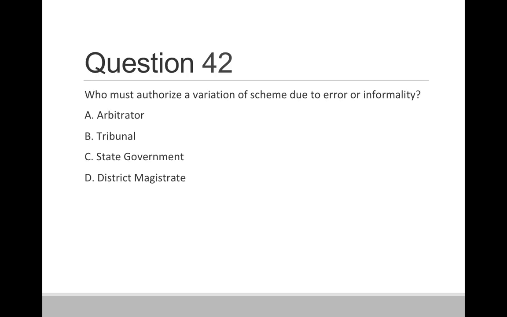Question 42. Who must authorize a variation of scheme due to error or informality? Option A, arbitrator. Option B, tribunal. Option C, state government. And option D, district magistrate. So correct answer is option C, state government.